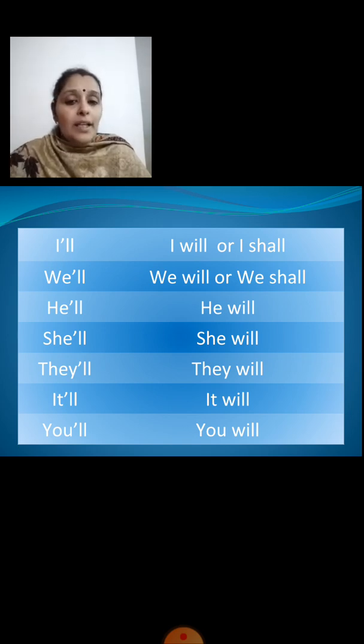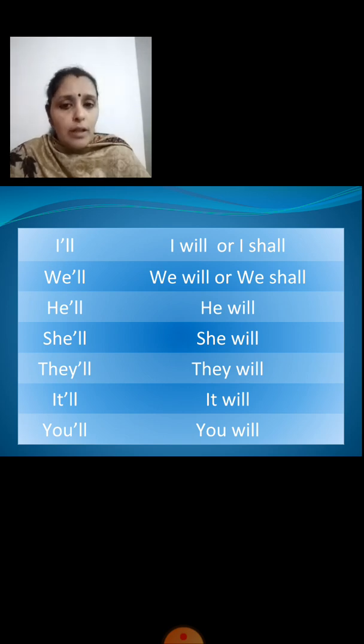Now the next one, he'll is he will. In the same way, we can write she will, they will, it will, you will.